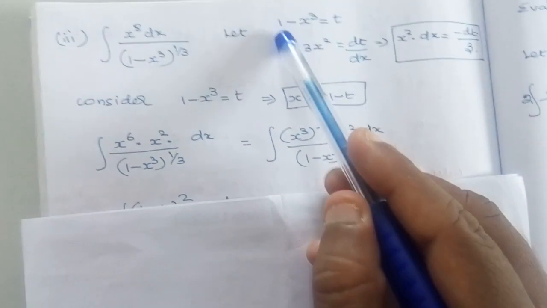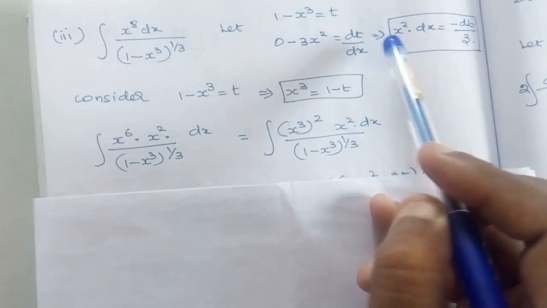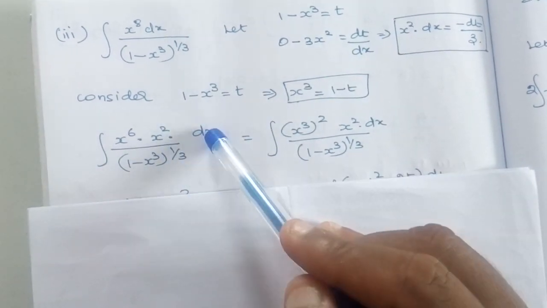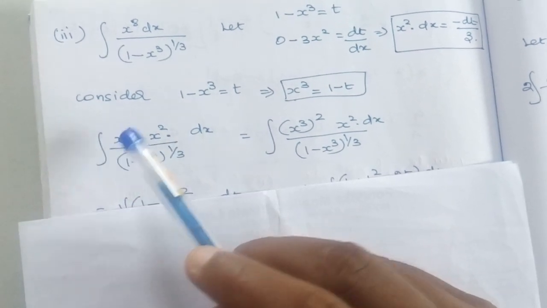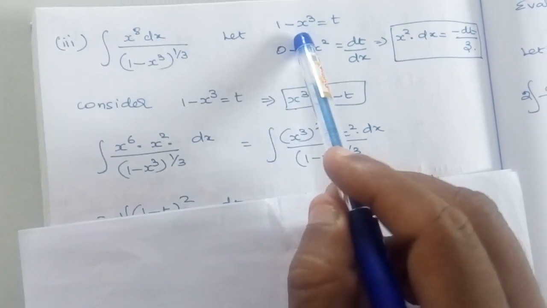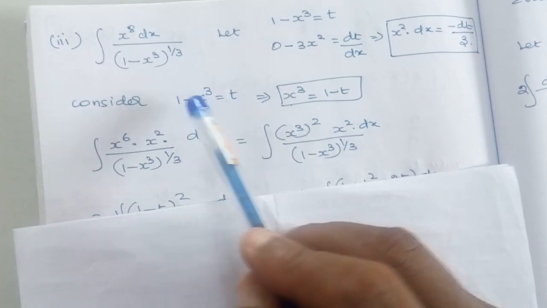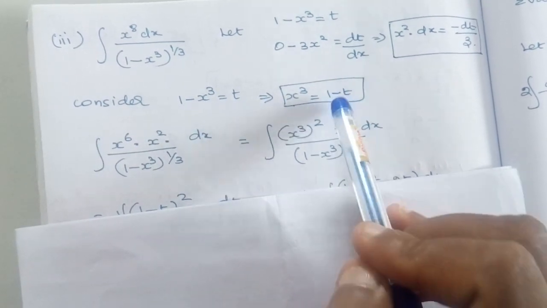Now we need to check. In place of 1 minus x cube we can substitute t. In place of x square dx we can substitute minus dt by 3. In place of x power 6 we need to substitute in terms of t. For that, just consider 1 minus x cube is equal to t, which means x cube is equal to 1 minus t.